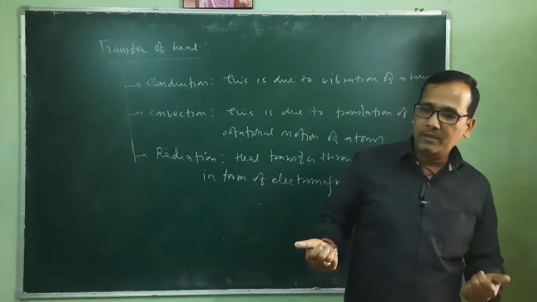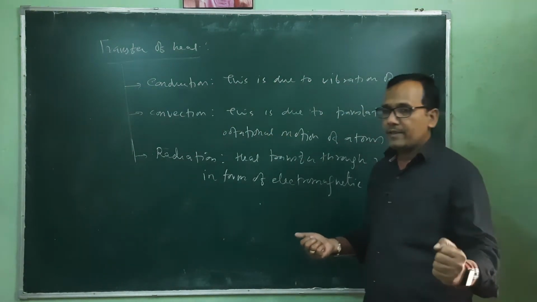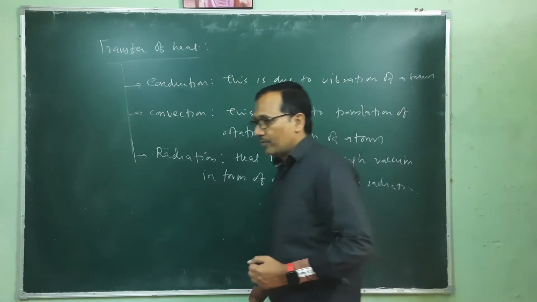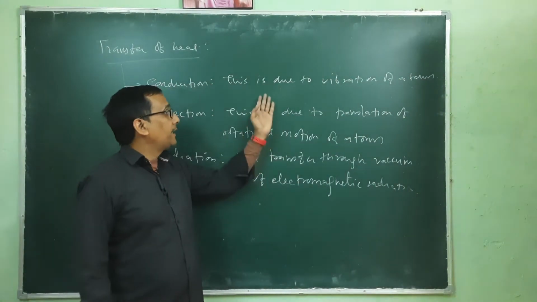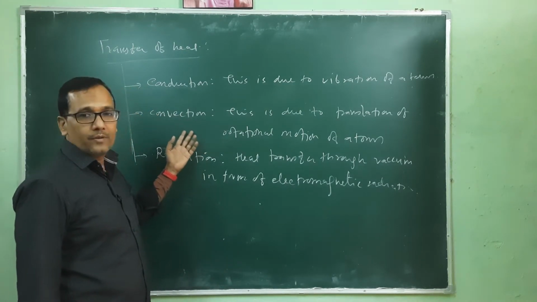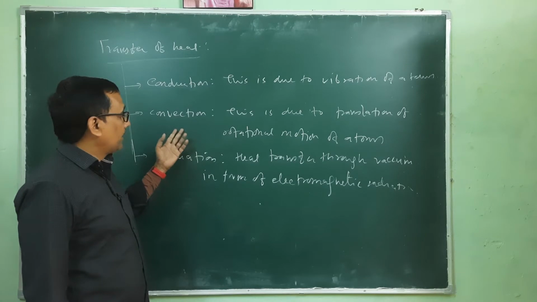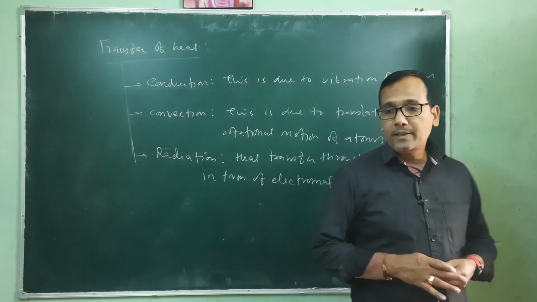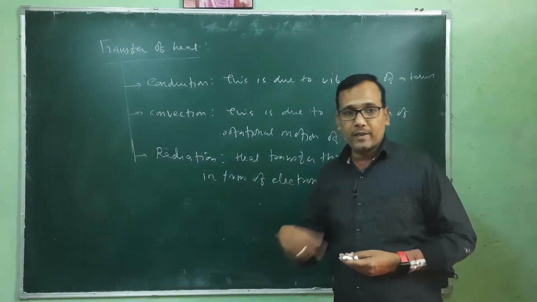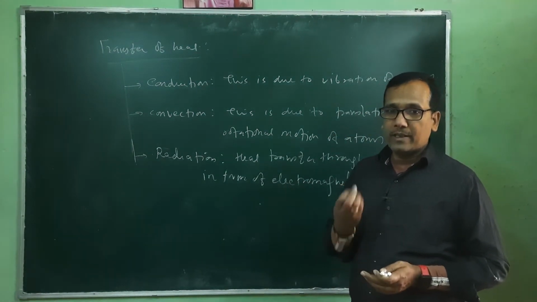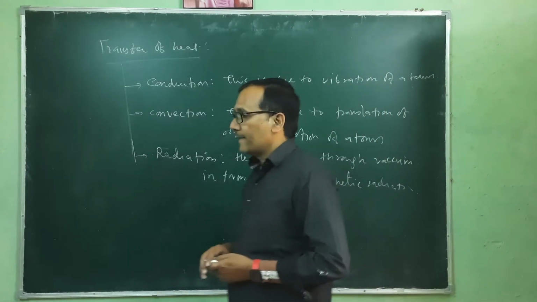If we have a rod and you are giving heat energy to one end of the rod, you can get that heat from the second end, and that is because of the conduction process. Water or gas can transfer heat by convection, and you can observe that phenomenon during the boiling of water, where bubbles rise.